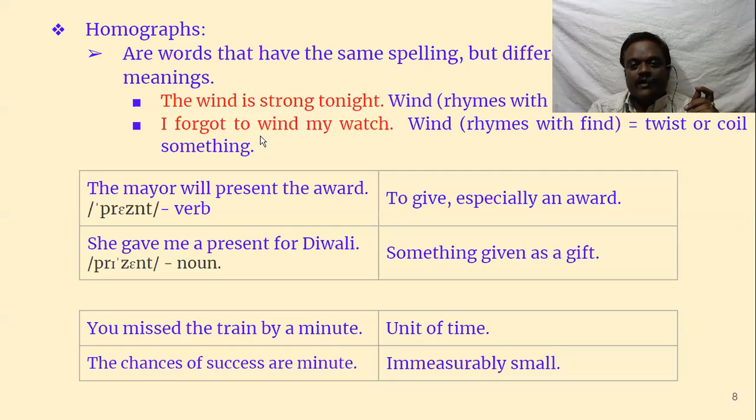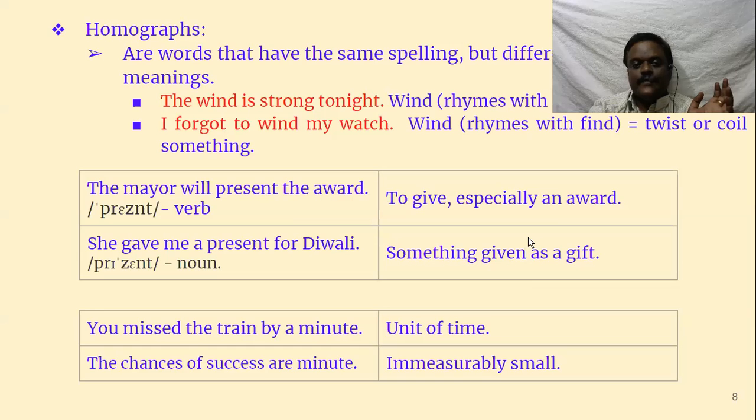So I forgot to wind my watch means once you forget to wind your watch, it stops, and you don't need to take that watch to any shop for exchanging the battery. What you have to do is just wind your watch and set the time, and it works for 24 hours. That is called winding. Then let us see some more examples.